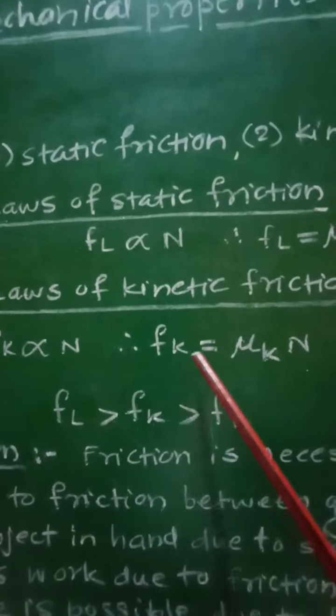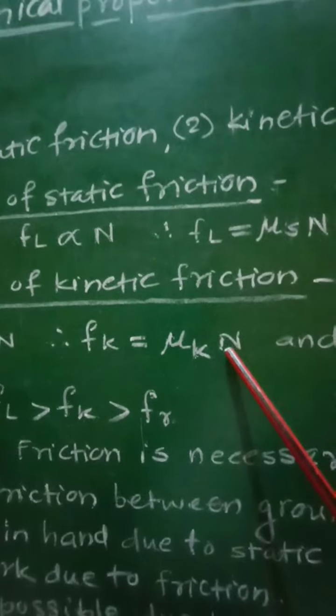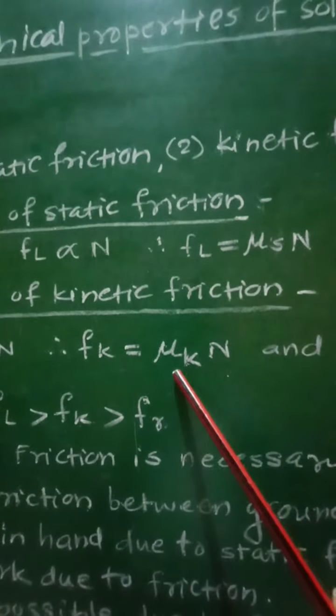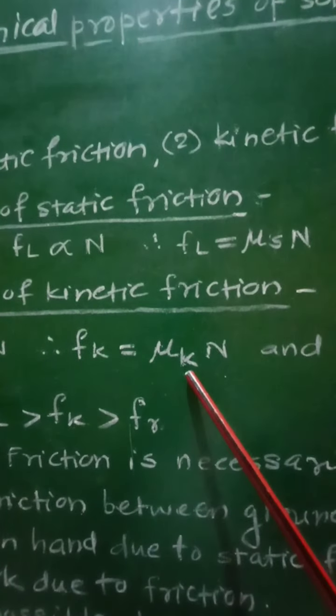That is, Fk is equal to mu k into N, where mu k is the constant of proportionality, which is called the coefficient of kinetic friction.